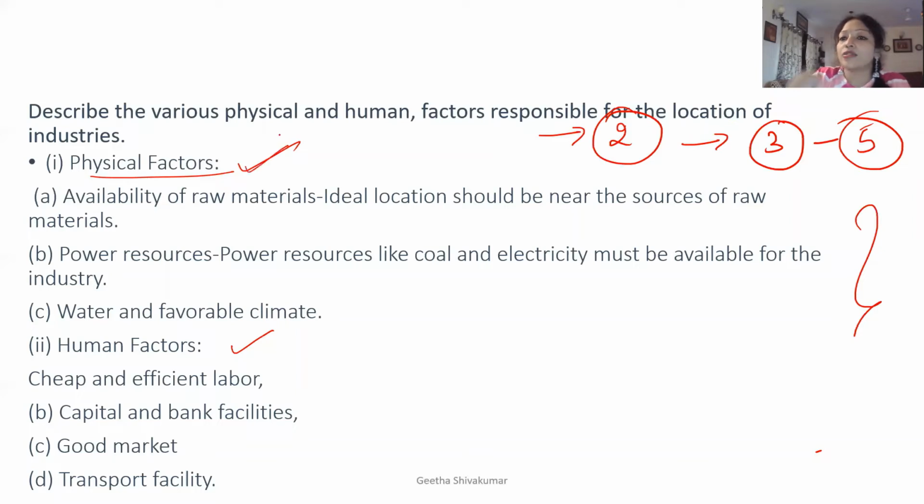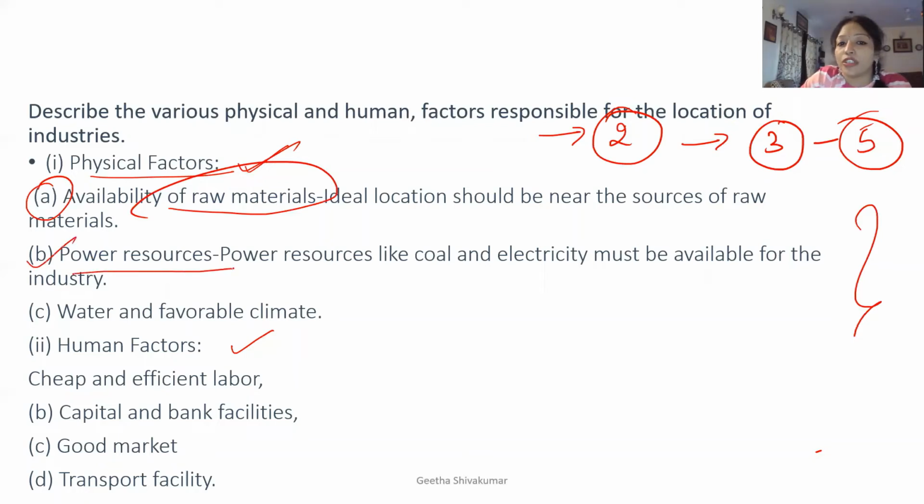For any industry I want to set up, the first thing I will see is the availability of raw material. An ideal location exists only if, for example, Geeta wants to establish a jute industry, that place gives me the raw material, jute, in quantity. If I'm not getting jute from that area, I will definitely not set up my industry there. So the first one is availability of raw material.